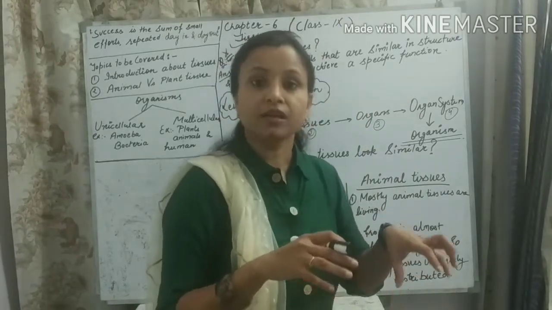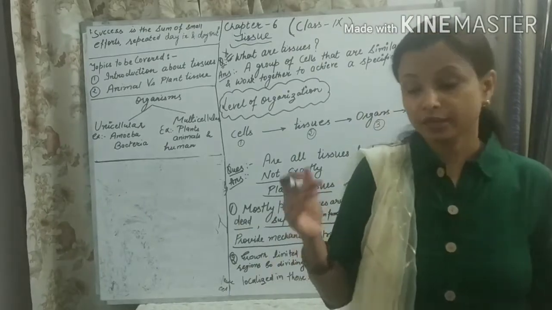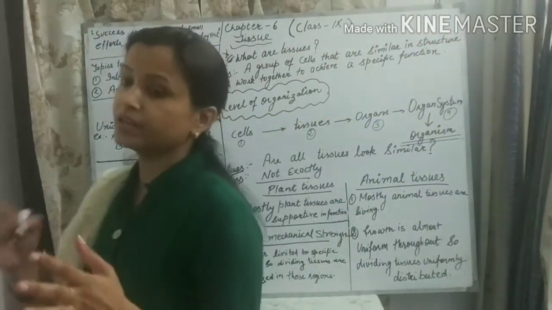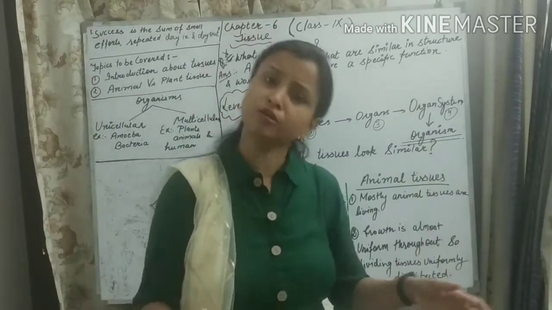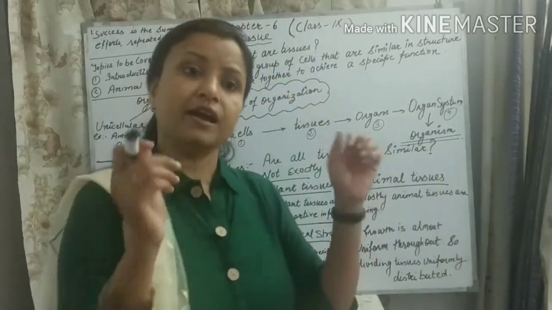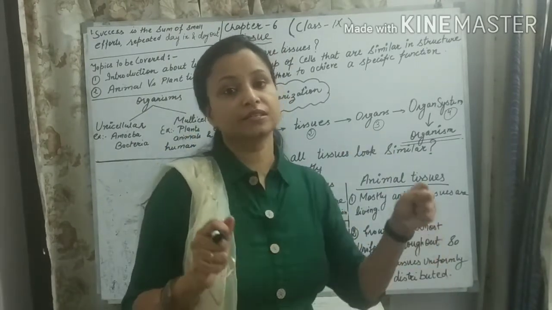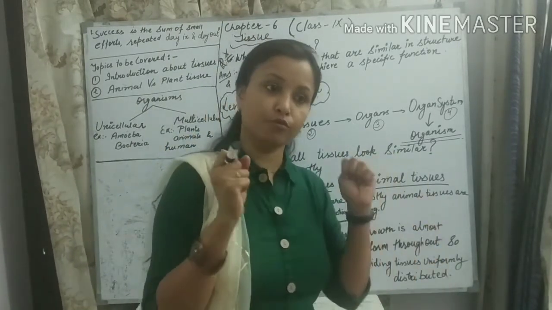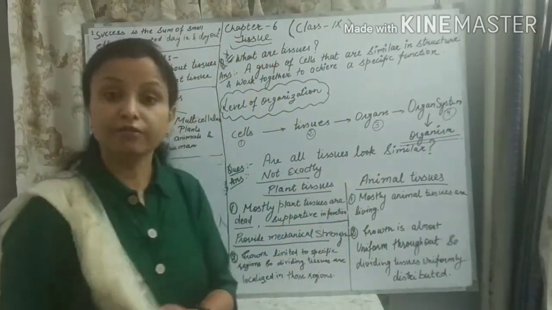their daily routine life. As we know, in our daily routine we keep moving, writing, dancing, eating, skipping, lots of activity we have to do, and we want the extra amount of energy for doing these kinds of activities. So we want the living tissues. That's why mostly animal tissues are living in nature.